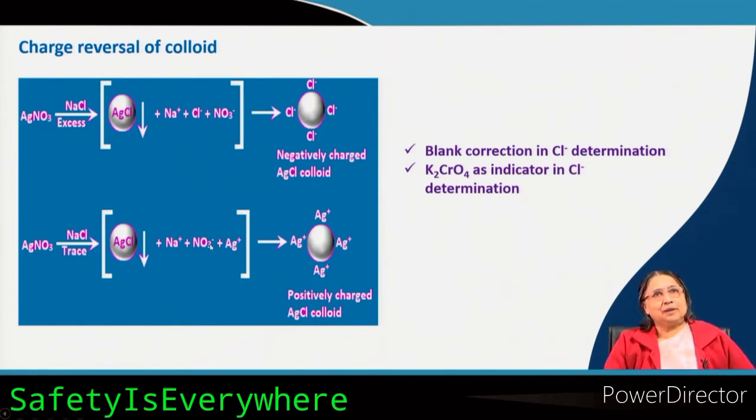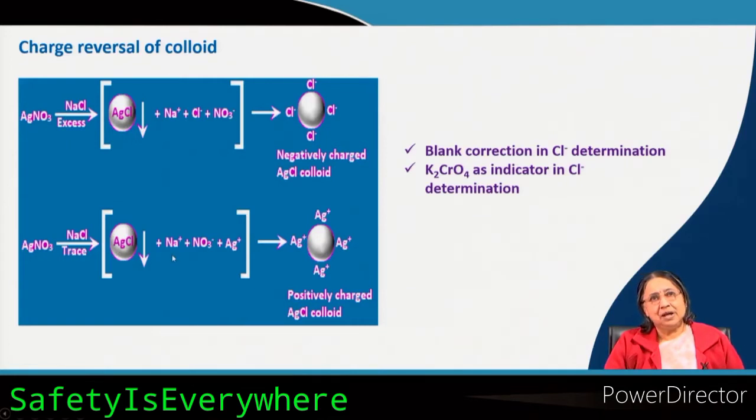Now, just do the reverse thing. You take silver nitrate in a solution and then you add sodium chloride in trace. You add a small amount of sodium chloride. Now, still here you will get the silver chloride as the precipitate. But here you have added NaCl in trace amount. So, silver nitrate will be remaining as excess. So, silver plus will be in excess, nitrate will come from here, and you do not have any chloride ion here because you have added sodium chloride in trace amount. So, all chloride will be